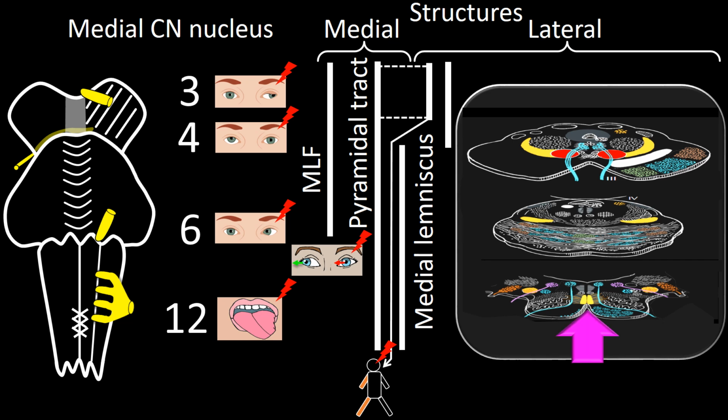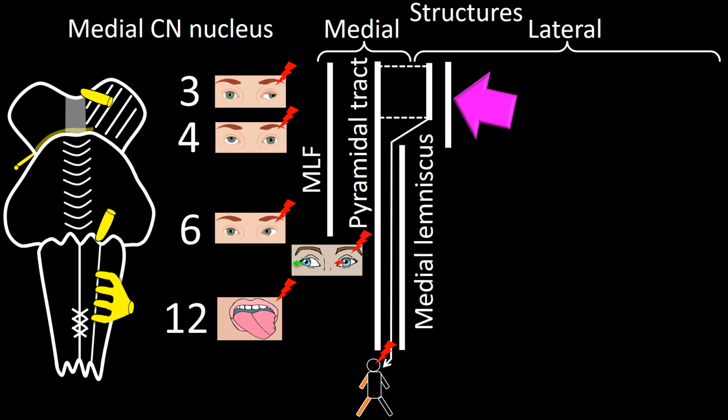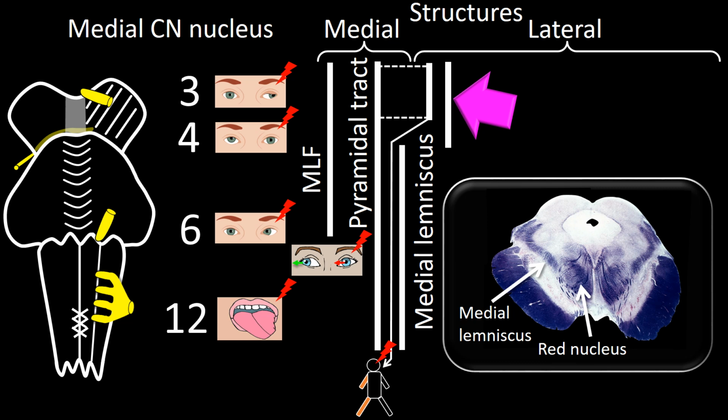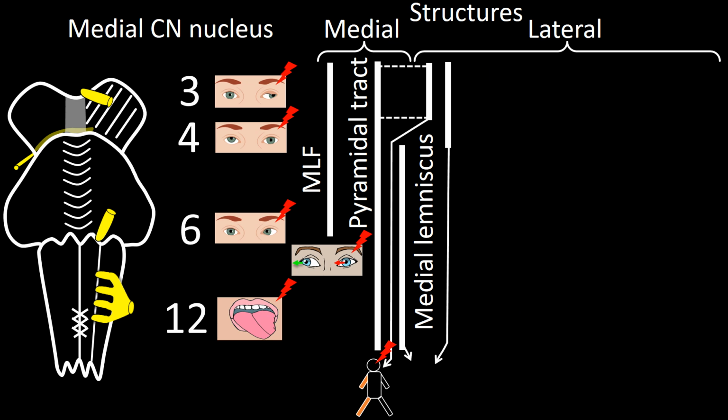At the level of the medulla, the decussating fibers of the medial lemniscus are in the medial region, lateral in the upper pons lower midbrain region, and more so in the upper midbrain region. This tract is displaced laterally by the fibers from the contralateral cerebral peduncle in the lower midbrain and by the red nucleus in the upper midbrain. Involvement of the medial lemniscus anywhere in the brainstem produces loss of vibration, epicritic sensation, and position sense on the side of the body contralateral to the lesion.